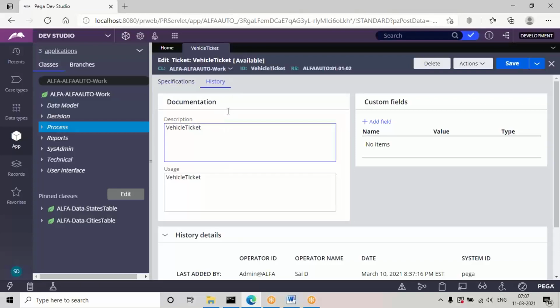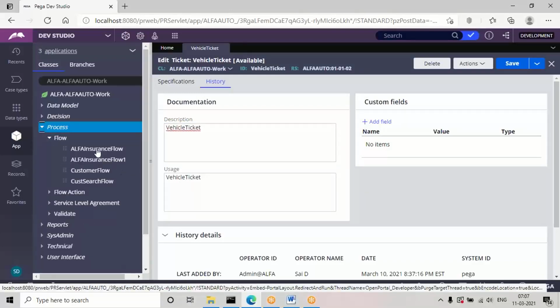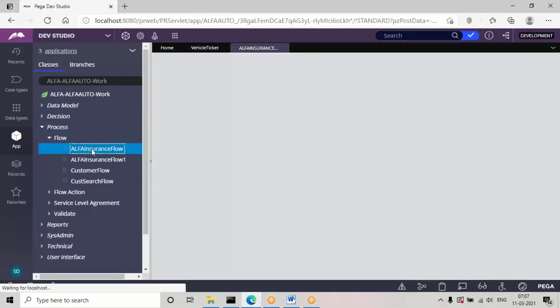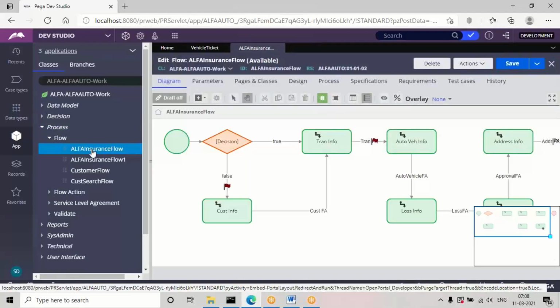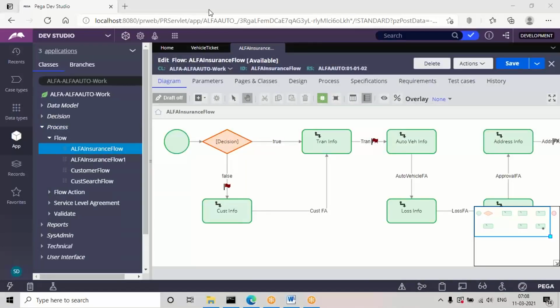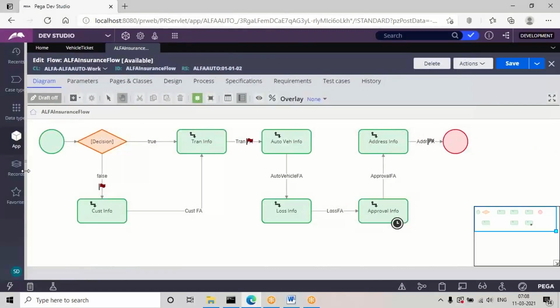Now where do we need to configure this ticket? See, if you just add and configure the ticket, there is no value. We need to configure the business logic, then only the ticket concept will work. So open the insurance flow. Give me 1 second.